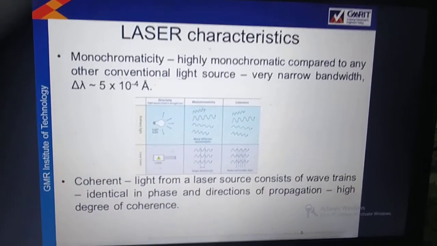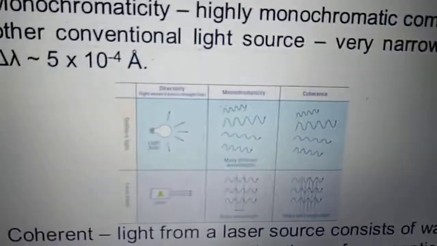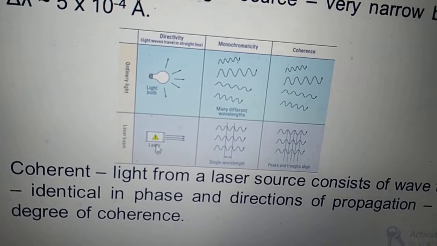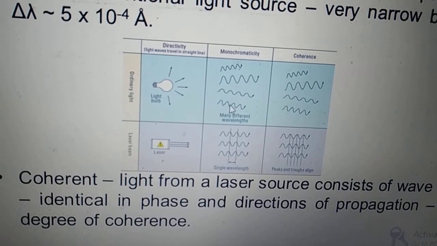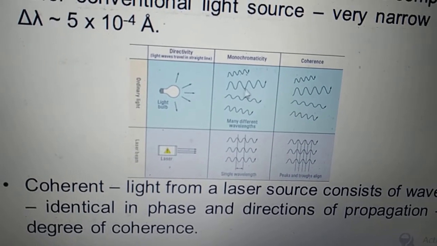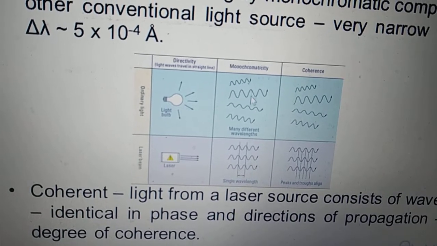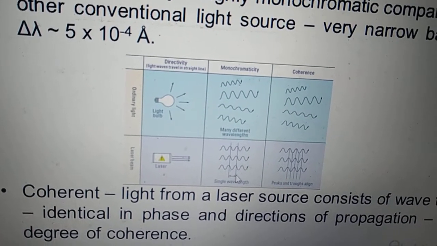So let us see what this monochromaticity is. Here in this diagram we can see one is the normal light bulb and the other is the laser source. Here you can see that every light ray is of a different wavelength, and as they are of different wavelengths it is not monochromatic, it is polychromatic. Whereas in the laser, all the light rays are of the same wavelength.